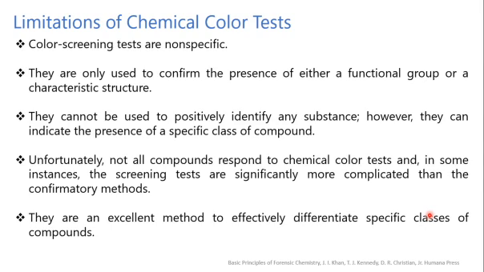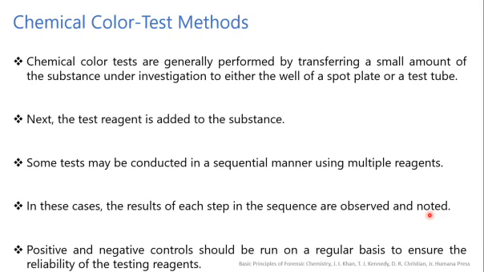Unfortunately, not all compounds respond to the chemical color tests, and in some instances the screening tests are significantly more complicated than the confirmatory tests. They are an excellent method to effectively differentiate specific classes of compounds. Those are some limitations of the chemical color tests.